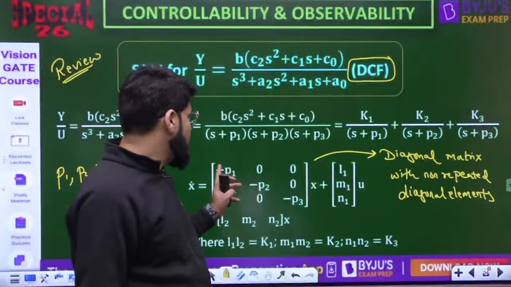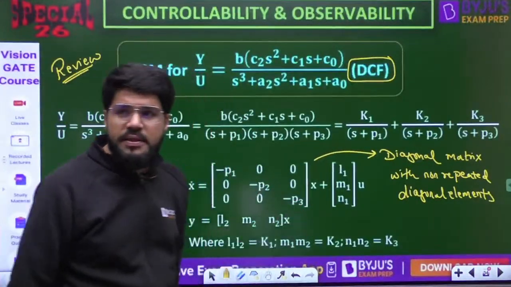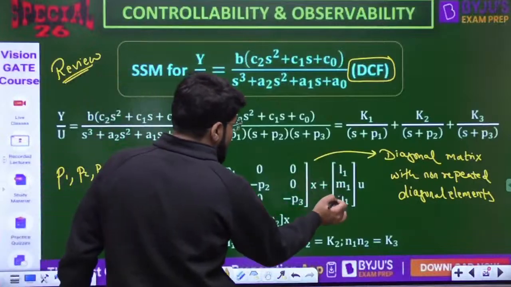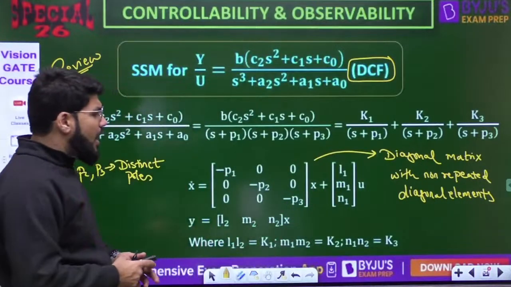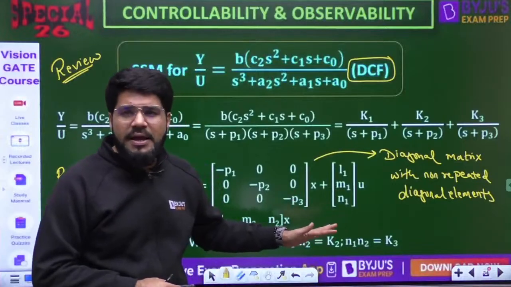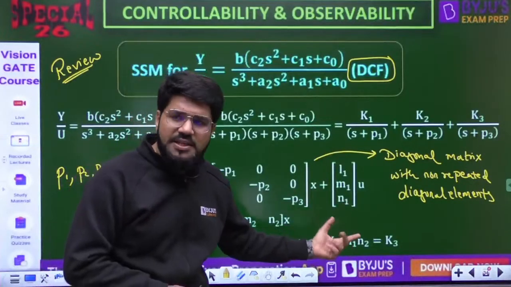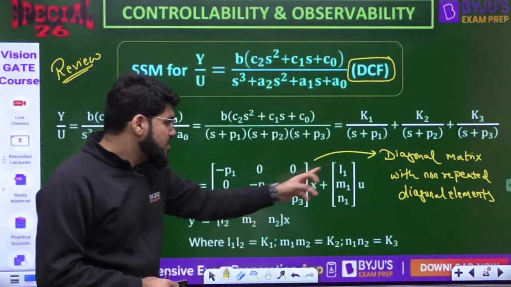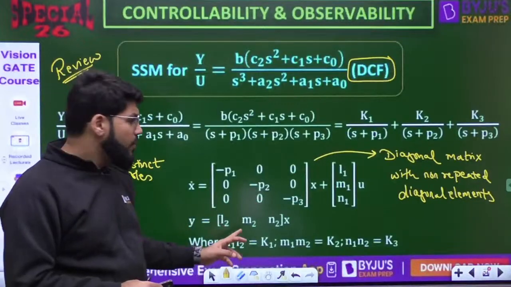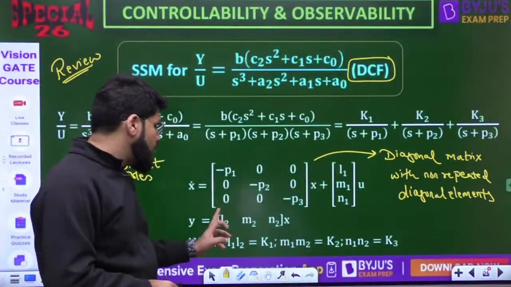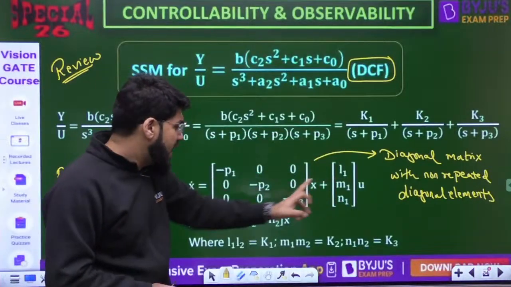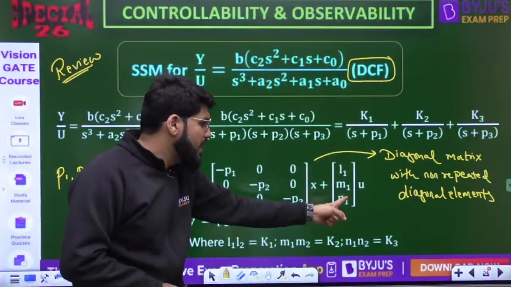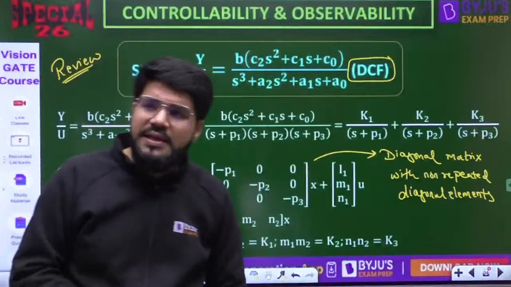Okay, all of them should be unique: minus p1, minus p2, minus p3, plus Bu, where B is L1, M1, N1, and Y equal to L2, M2, N2. Okay, how do we calculate? See, here again my interest is not teaching state space model, but just basic revision is required. So L1 into L2, how do you decide these elements? L1 into L2 should be equal to K1, the first partial fraction coefficient. M1 into M2 should be K2. Similarly, N1, N2 should be equal to K3.